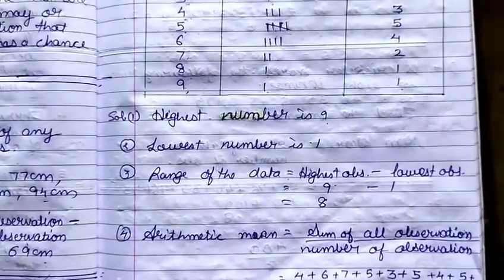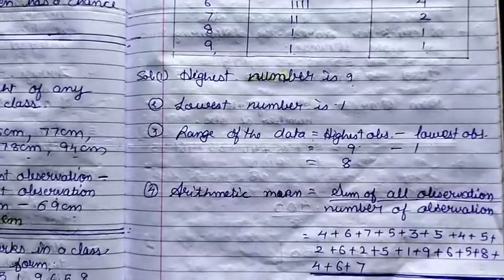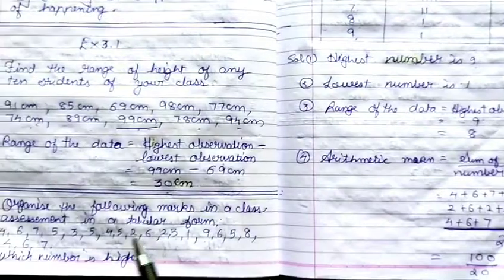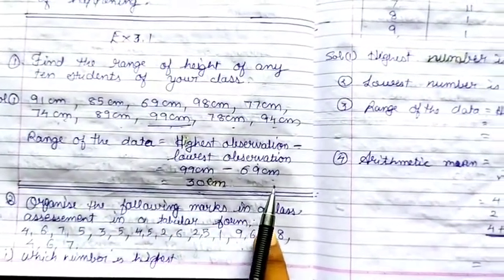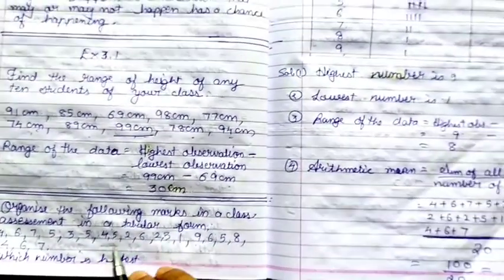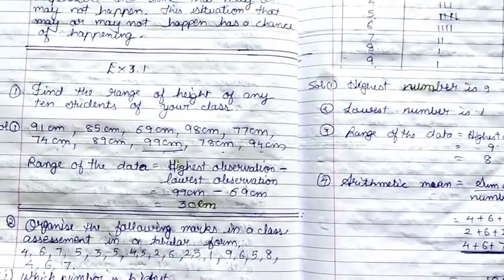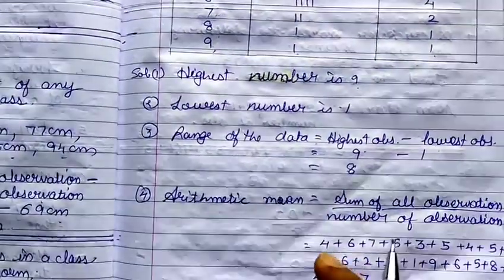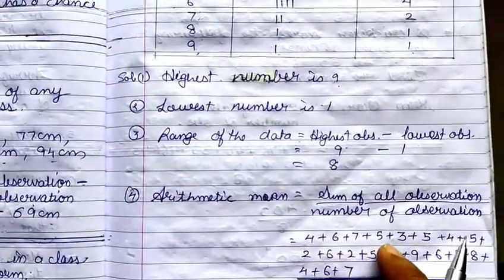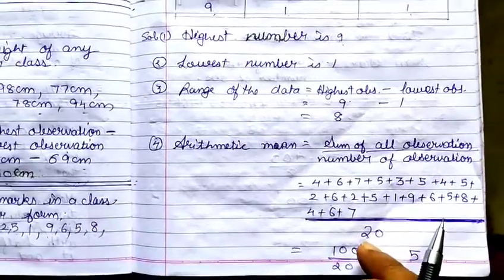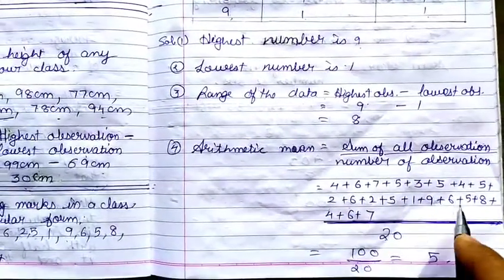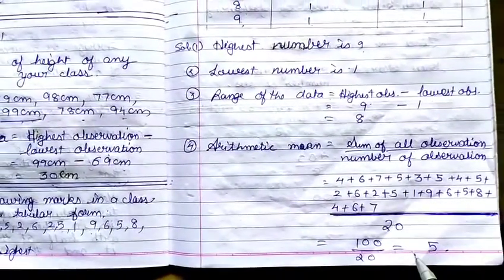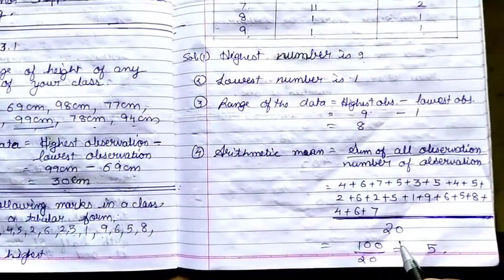Then we have to find the arithmetic mean. How to find out arithmetic mean? That is sum of the observations divided by number of observations. So you just need to add all the observations which are given over here and divide by the number of observations, that is, it is the marks of 20 students. So first you add all the observations, that is 4 plus 6 plus 7 plus 5 plus and so on, and divide it by 20 students. The total you will get is 100. When you divide 100 by 20, you will get 5. That means the mean of the observations is 5.